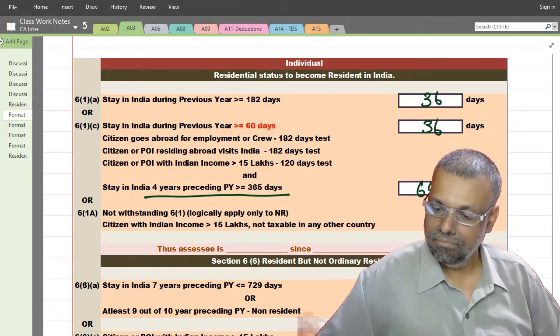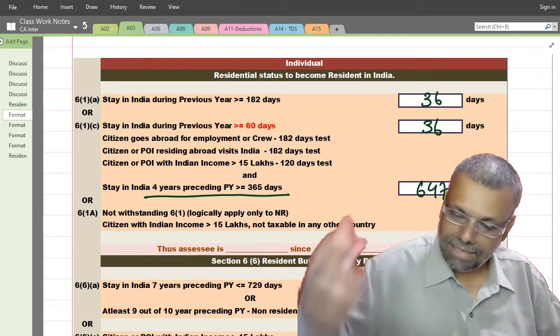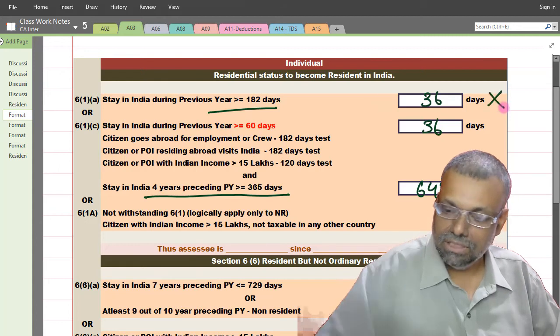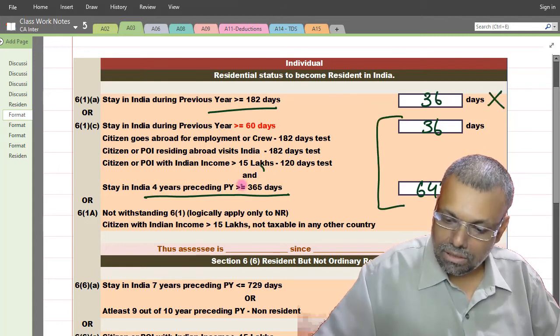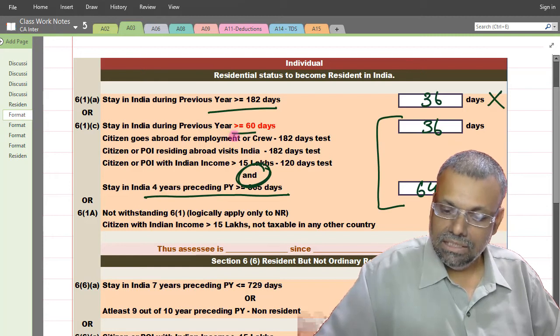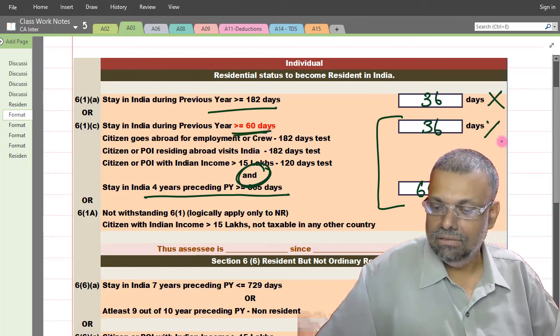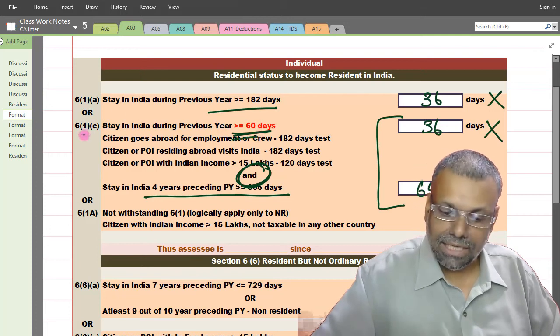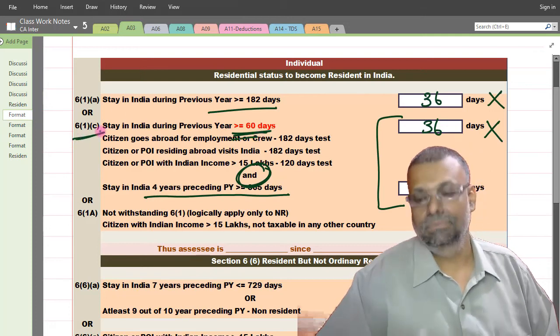Okay. That is a change in the facts. Now 182 days condition is not satisfied, so this is not satisfied. These two together and okay, 60 days test not satisfied. So if that itself is not satisfied, the entire 6(1)(c) is also not satisfied.